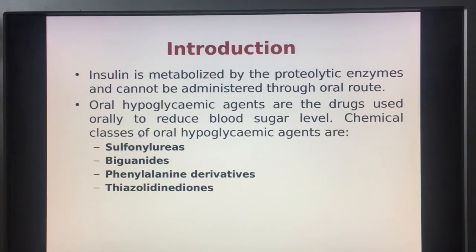There are different classes of oral hypoglycemic agents: sulfonylureas, biguanides, phenylalanine derivatives, and thiazolidinediones. Okay, so these are the four classes of hypoglycemic agents that are in the syllabus. The first chemical class is the